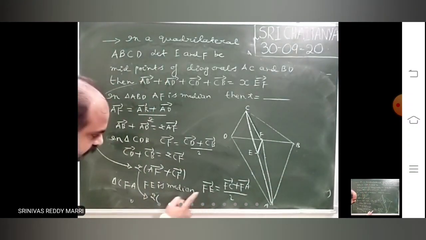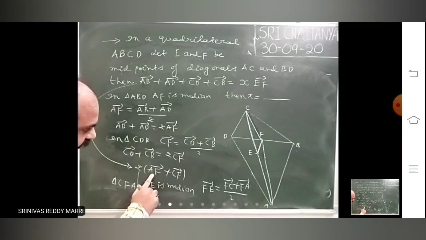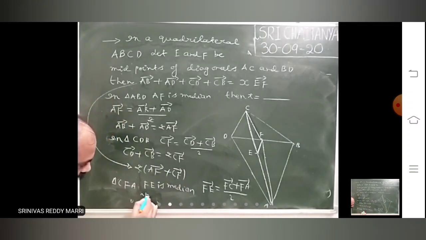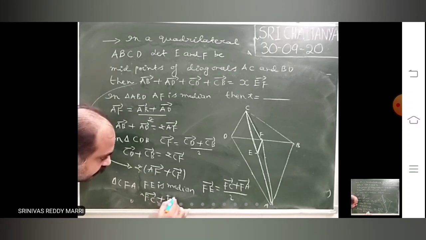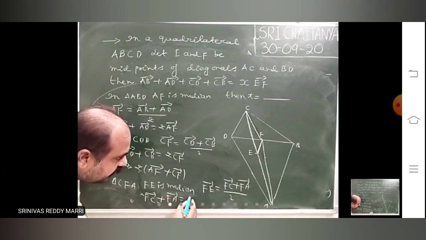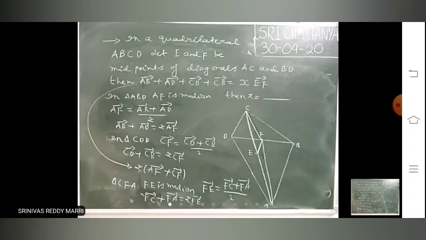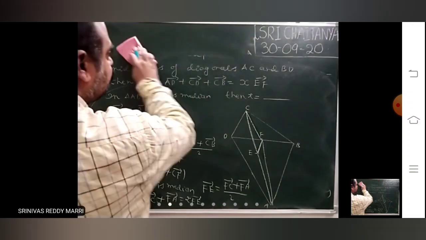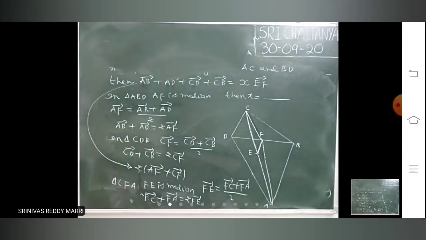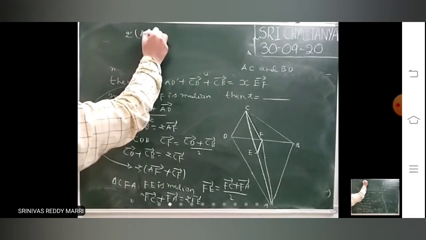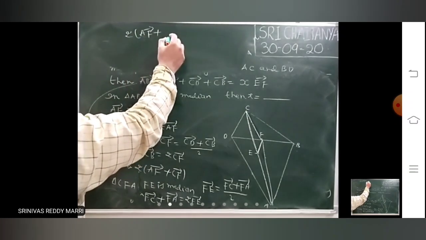So 2 into, look here, AF bar plus CF bar is there. Now from this, change this: FC bar plus FA bar equals 2 FE bar. Now you want 2 into AF bar plus CF bar.